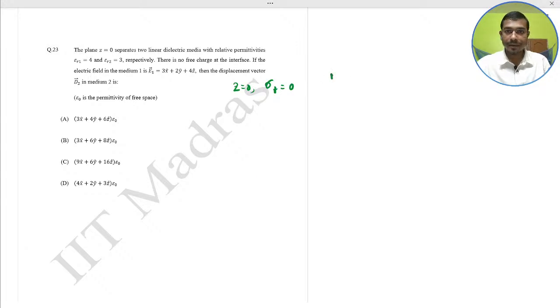Here E1 is 3x plus 2y, so this would be the E2 parallel, and the E1 perpendicular would be 4z. This is the perpendicular direction.